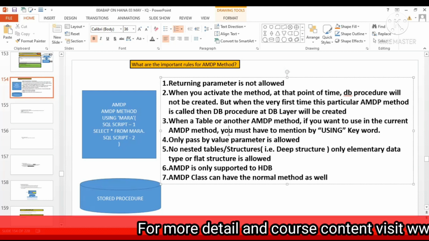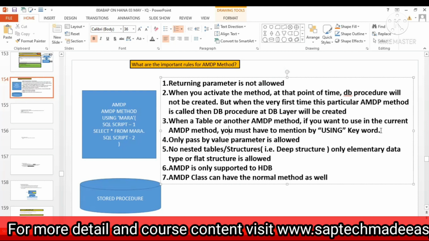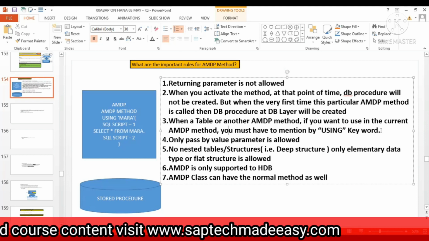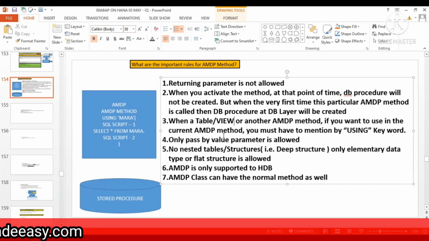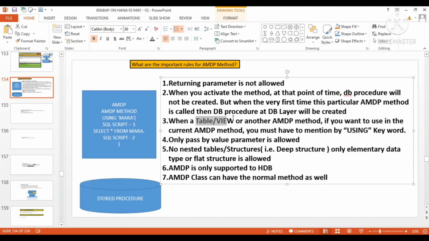Okay, not only tables, we can use the view also. Data dictionary views also we can use after the USING keyword. Yes, you are correct. So a table, or any data dictionary object like a table or view, or any AMDP method as well. Suppose you want to use another AMDP method, then you can use it under the USING keyword. So over here you can use MARA, or you can use some view over here, right?